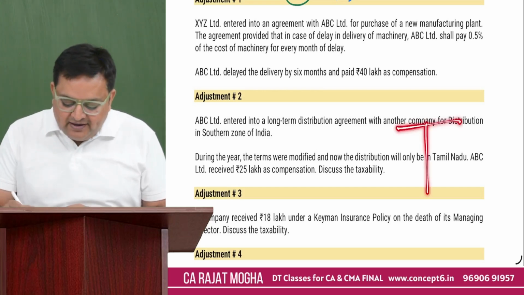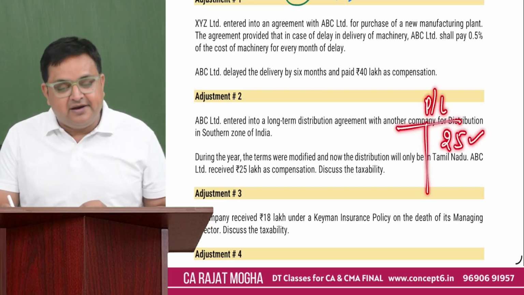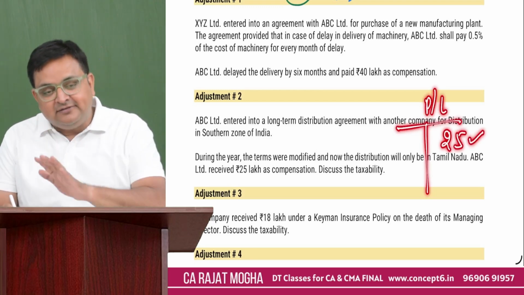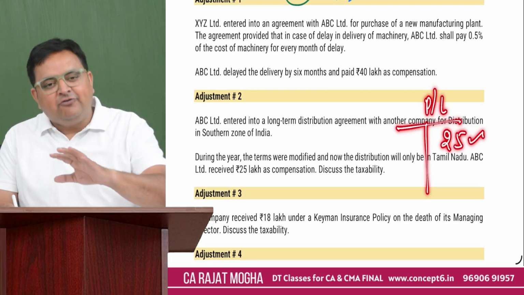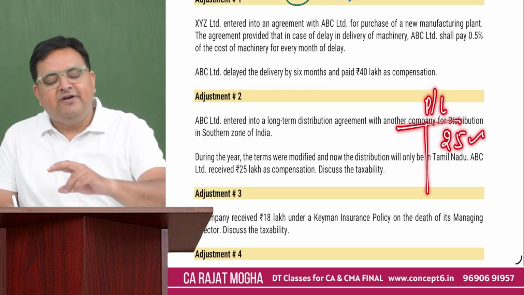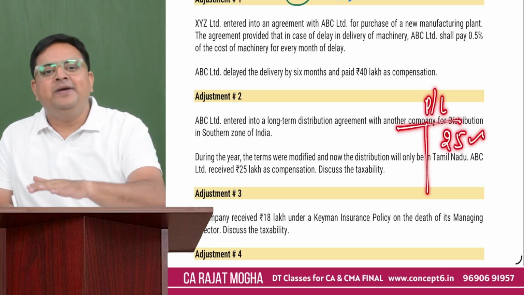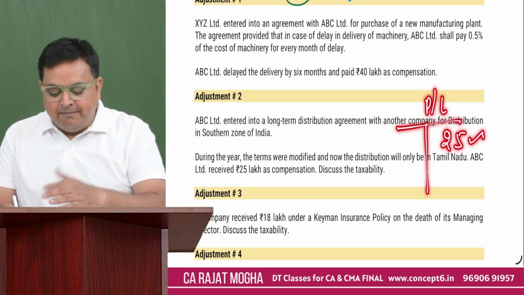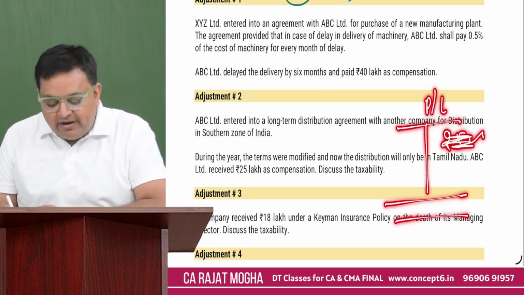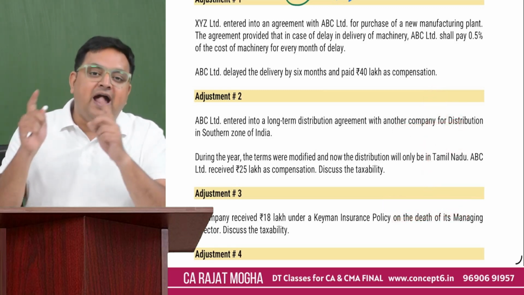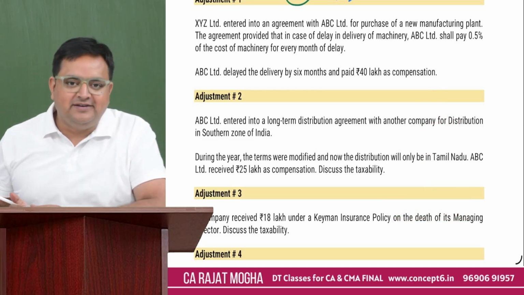So if in your examination you find that 25 lakh rupees is already credited in your P&L account, then it's perfectly fine. Please keep it there as well. You have to give a note that 25 lakh rupees is correctly credited in the P&L account because it should be my PGBP income. However, let's say, for example, it is not shown in your P&L account and is given to you by way of information. Then please add this in your PGBP because this should be taxable as per the charging section.